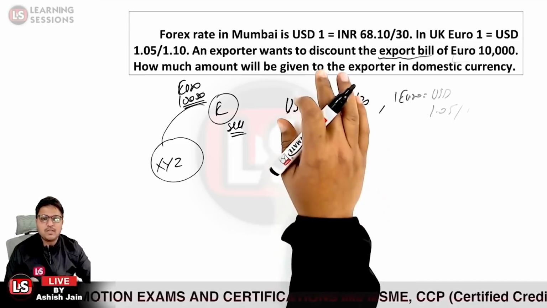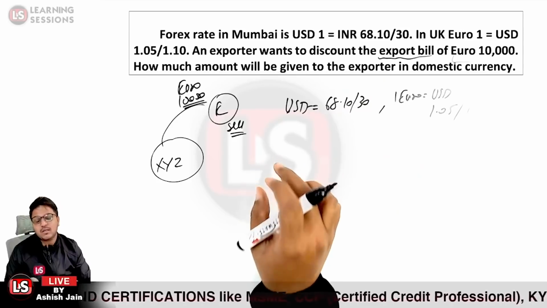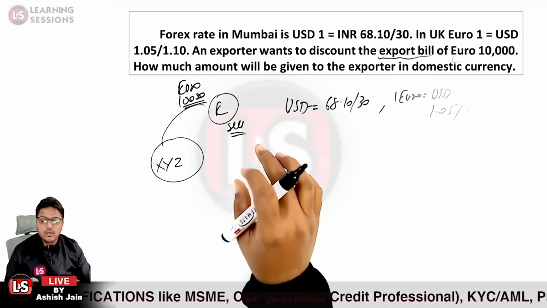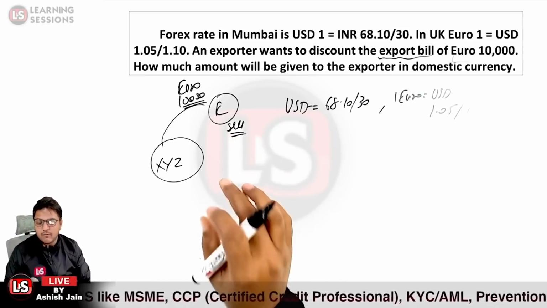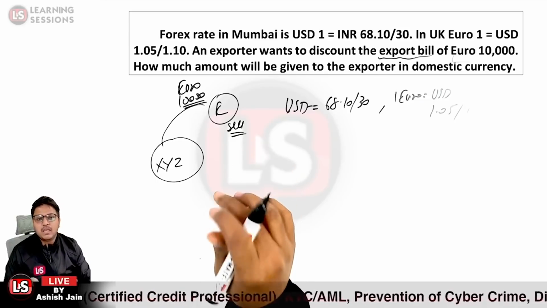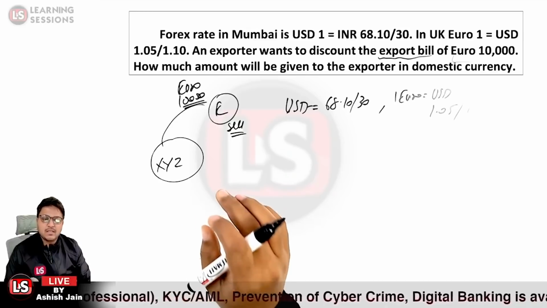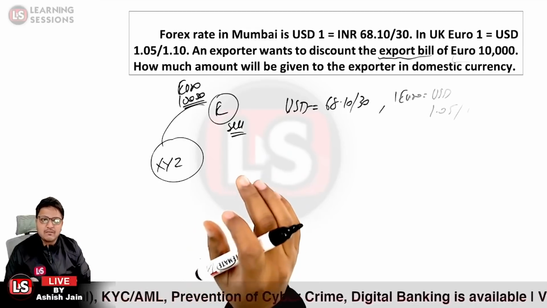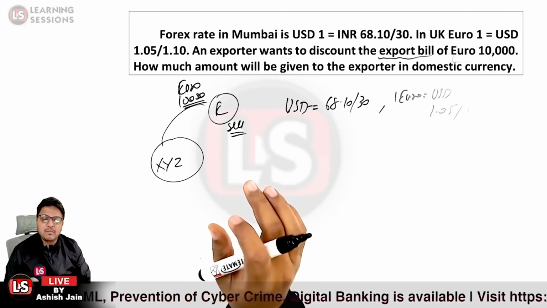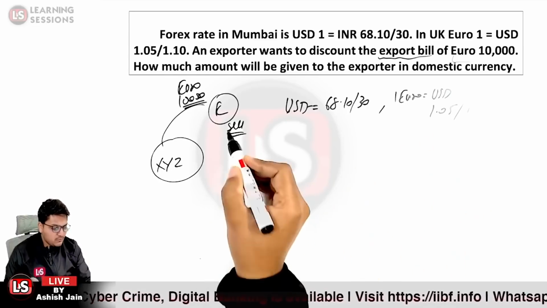Okay, so 1 USD is equal to 68.10/30. Now what will E be doing? He will be thinking from the customer perspective. What will be the scenario? E wants to sell the euros.